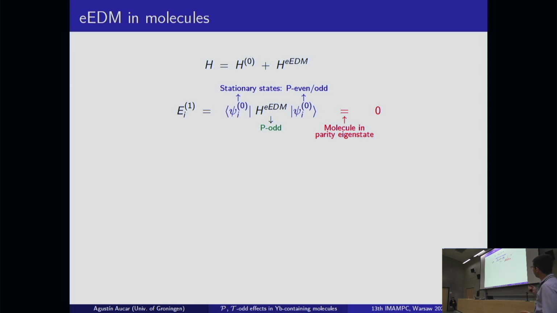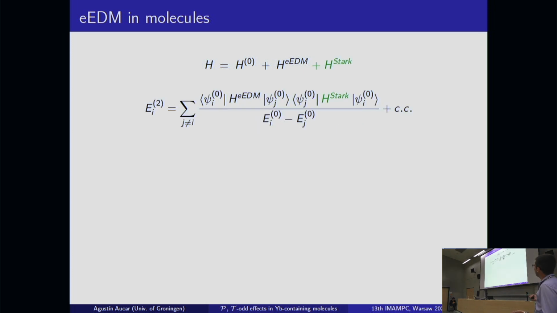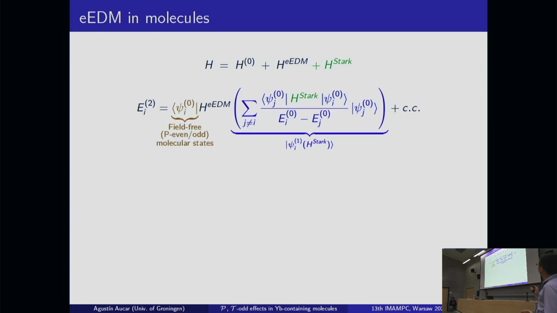the stationary states that are solutions of H0, the molecular Hamiltonian. And then these are parity even or parity odd wave functions. And as I said, the eEDM Hamiltonian is a parity odd operator, which means that this is exactly 0. Then, if we want to see the effect of this eEDM in a molecule, we need to turn on an external electric field, in such a way that we can mix two states with different parities.